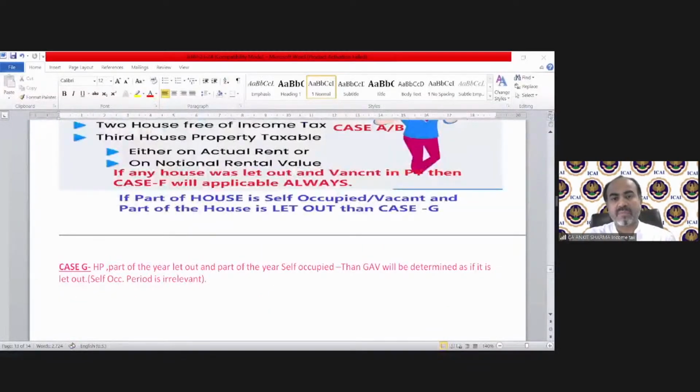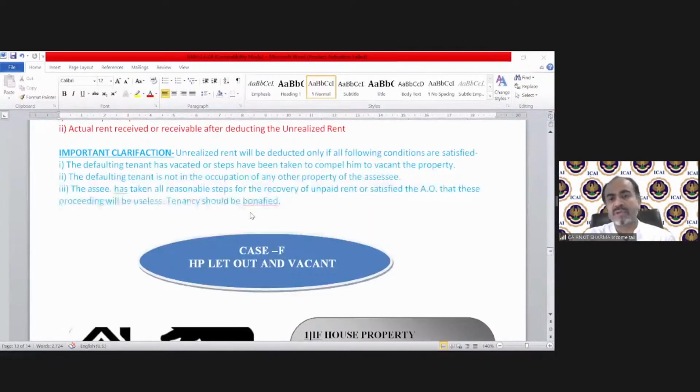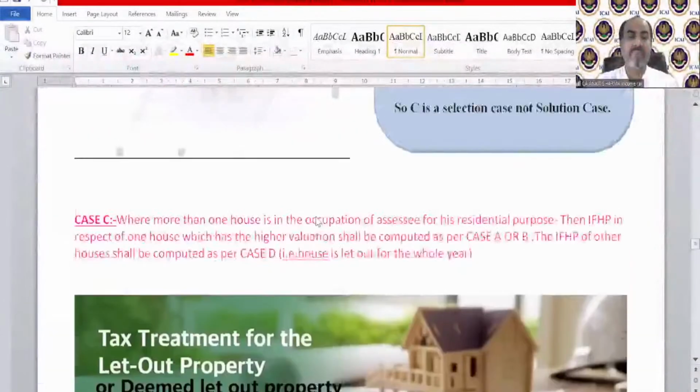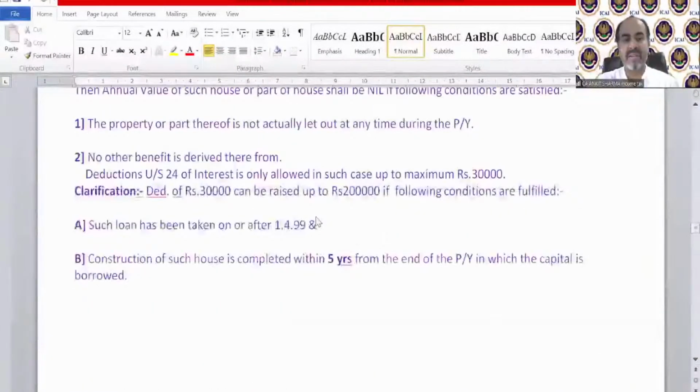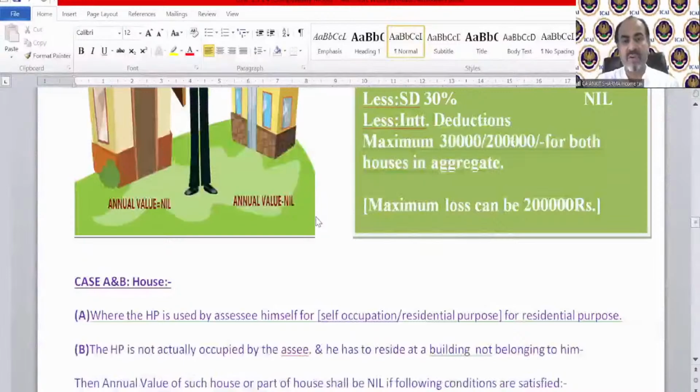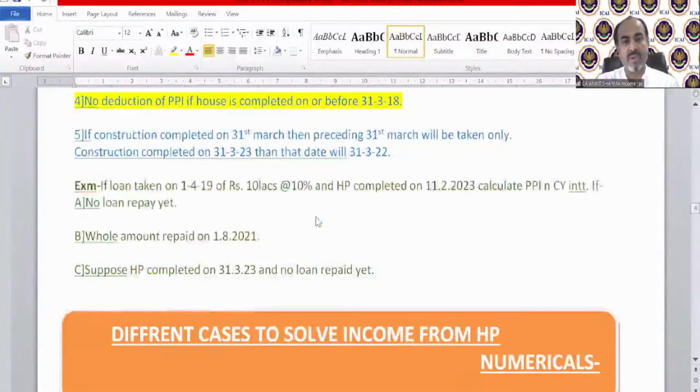And I believe most of you must have solved it. So let's see who has solved it. I asked you to please send me the answer. This was the question I was talking about. For the calculation of current year interest and pre-construction period interest, I shared a question which was in the notes, and this was the question.